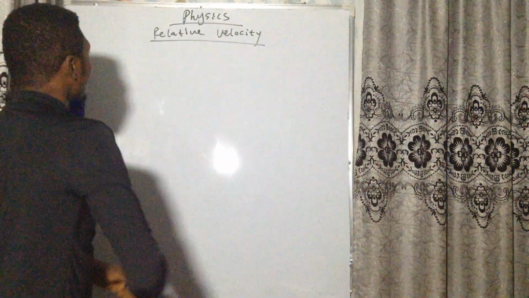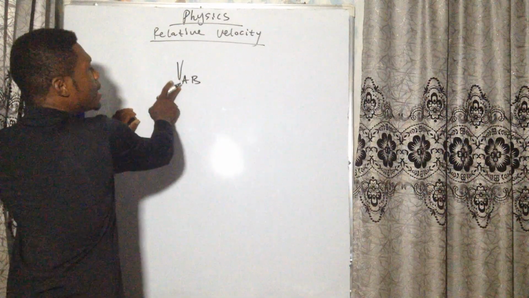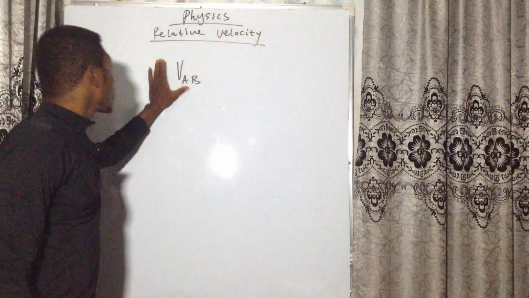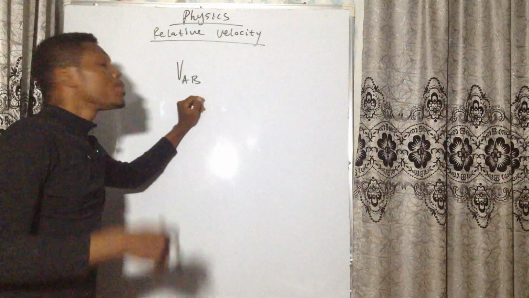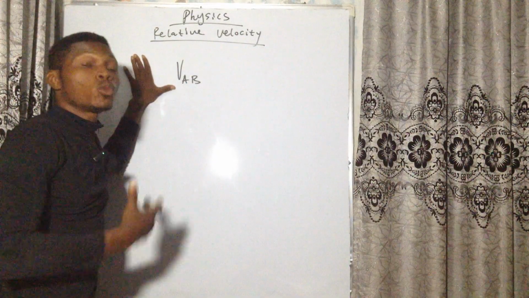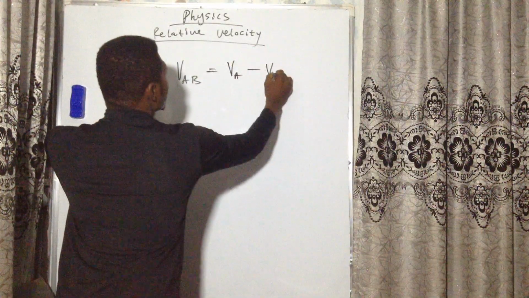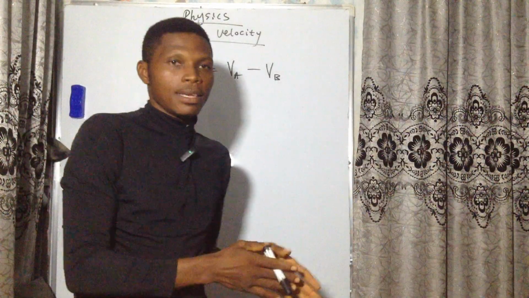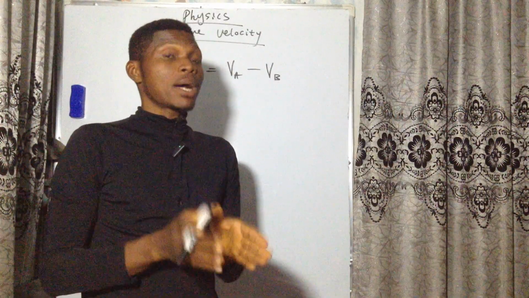Now it is defined like this: VAB, the velocity of A with respect to B. When I write VAB, what I mean is the velocity of A with respect to B. That is how the person at B will see the velocity of A. So it is equal to VA minus VB. We are comparing how much VA is greater than VB, in magnitude and direction.